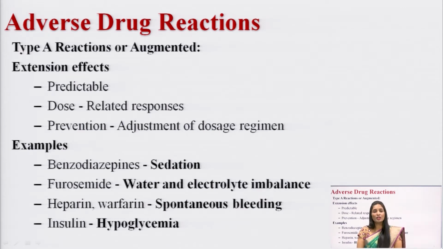And the last drug was insulin. When you administer the drug insulin, it can induce the hypoglycemic action. This is one of the side effects, one of the adverse drug reactions which falls under type A adverse drug reaction. And this is not much more harmful to the person. These are predictable, the more common adverse drug reactions. The mortality will be very less, but the only thing we can do here is adjust the dose.